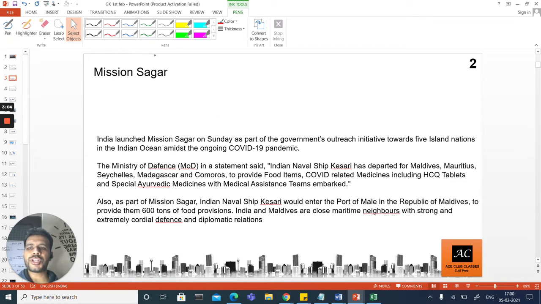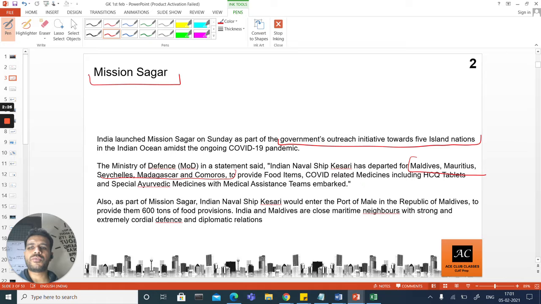Let's go to the next one, Mission Sagar. You might have heard about this; if you have seen recently, a lot has been spoken about Mission Sagar. What is Mission Sagar actually? India launched Mission Sagar on Sunday as a part of the government's outreach initiative. Now, this is important: a government outreach initiative towards 5 island nations in the Indian Ocean amidst the COVID-19 pandemic. The Ministry of Defense, in a statement, said Indian naval ship Kesari has departed for Maldives. Now, remember the names of these countries: Maldives, Mauritius, Seychelles, Madagascar, and Comoros.